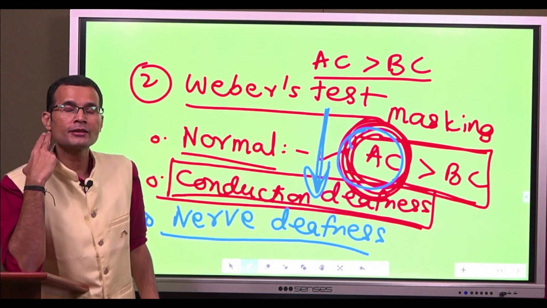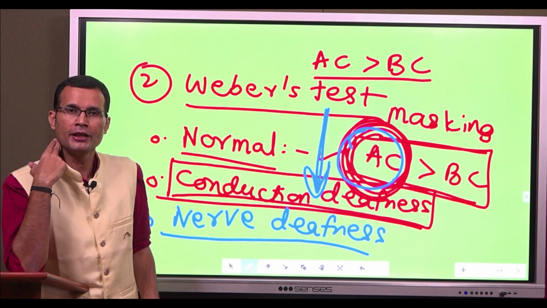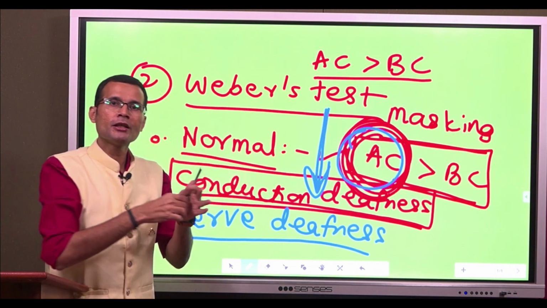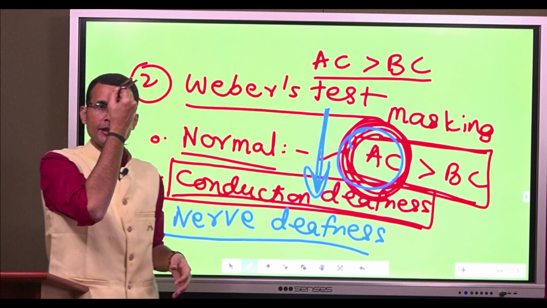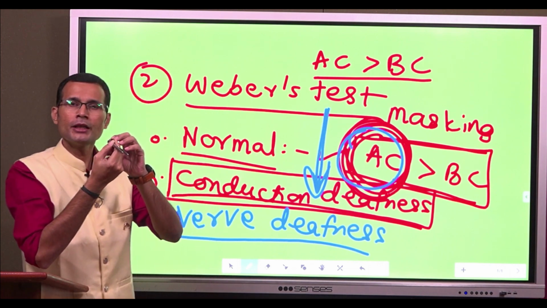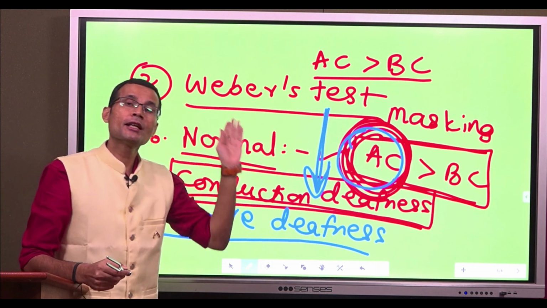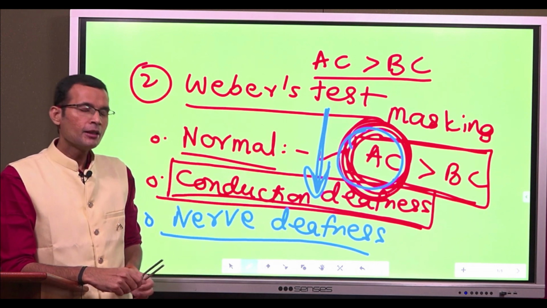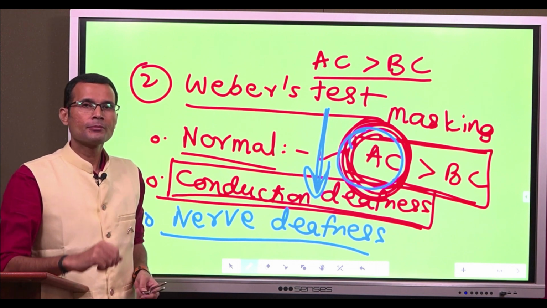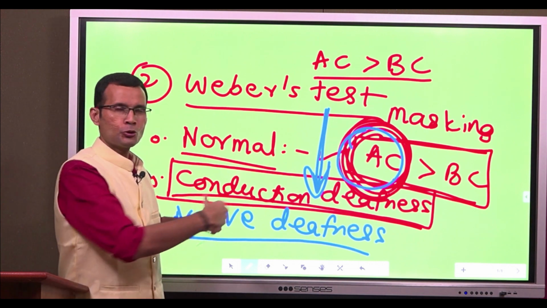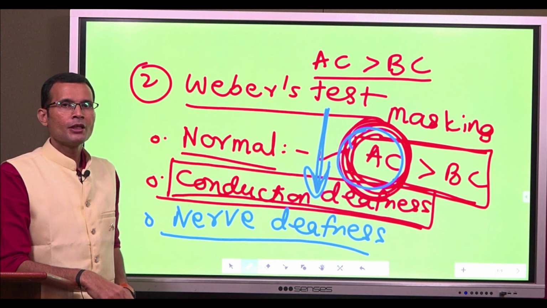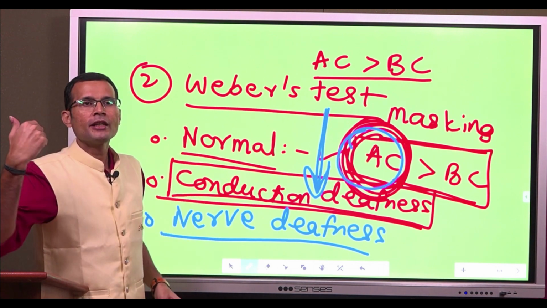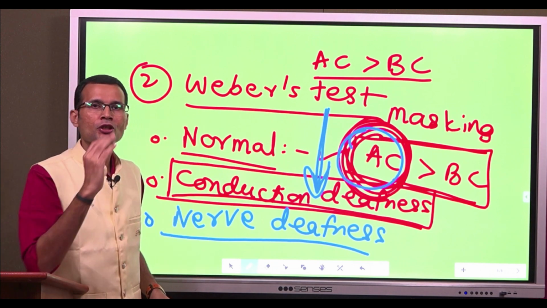Suppose the subject has a nerve deafness on the right side, the sound will be heard better on the normal ear when you place the tuning fork equidistant between the two ears. Because if there is a nerve lesion, I told you so many times in this discussion, nerve is the final common path, whether it's air conduction of sound or bone conduction of sound.